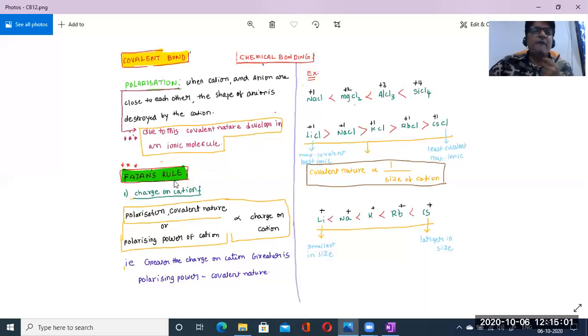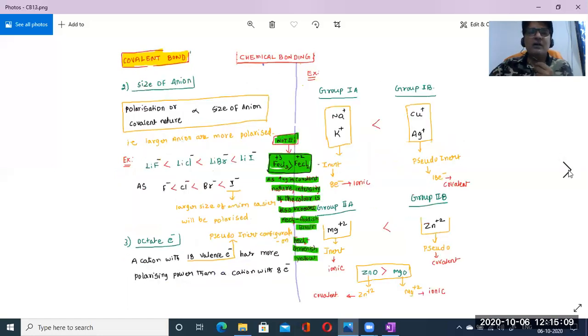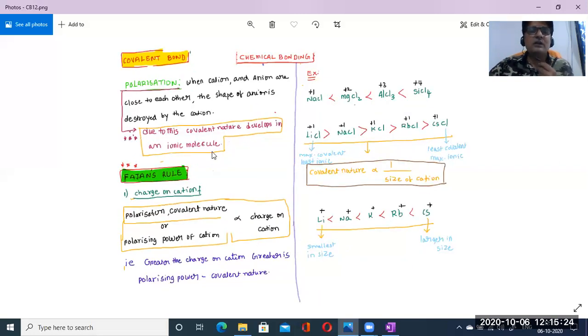In Fajans' rule, we need to learn three important points. The first one is the charge on the cation, the second one is the size of the anion, and the third one is the octet electron configuration. These three points should be noted with Fajans' rule. This is the topic of today, part four of the types of bonds.